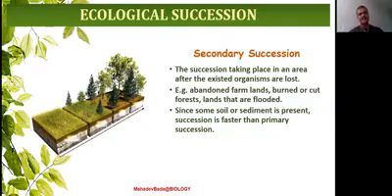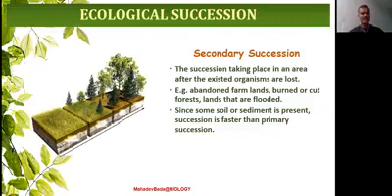Some of the examples of the primary succession are cooled lava, bare rock, newly created pond or newly created reservoir.